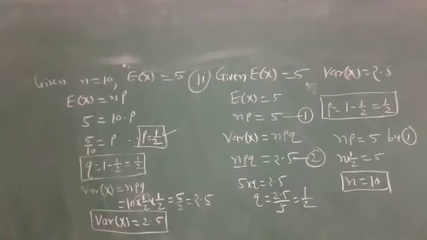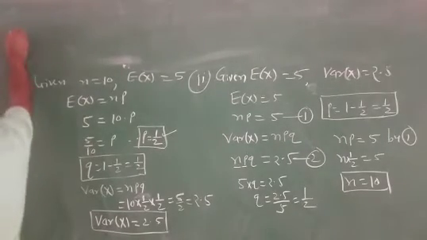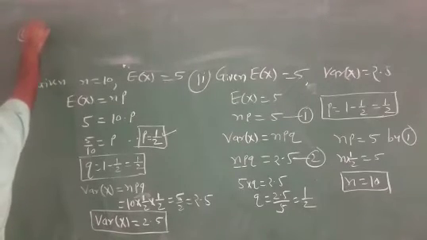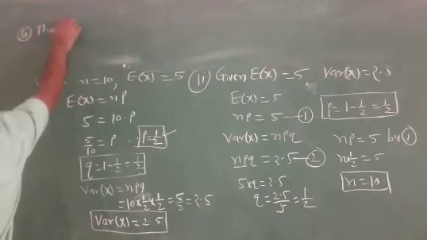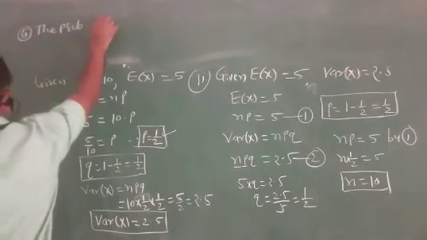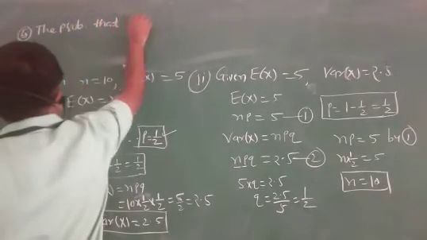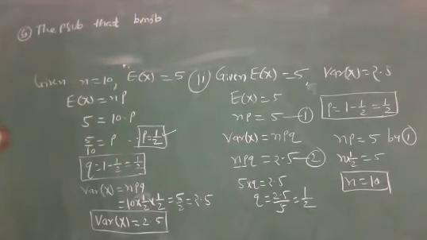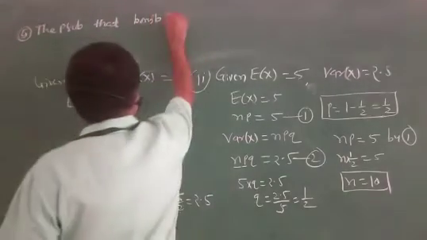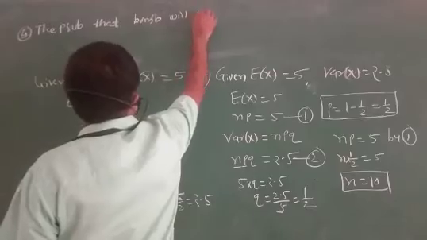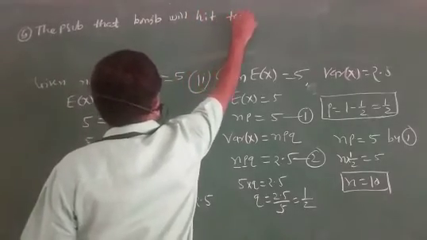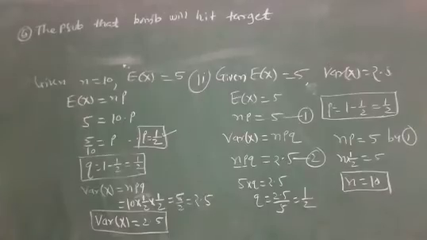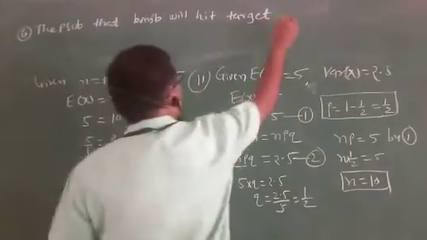The probability that a bomb will hit the target is 0.8.